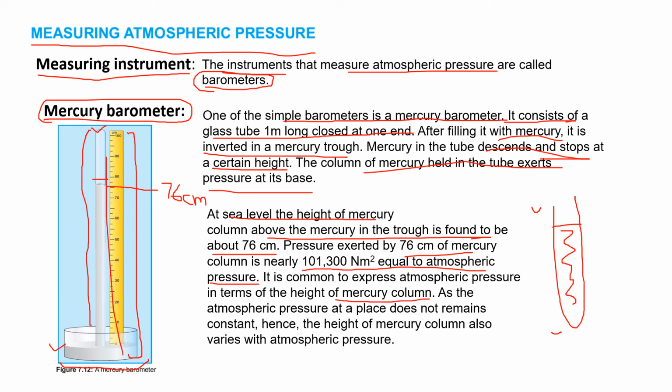As the atmospheric pressure at a place does not remain constant, the height of the mercury column also varies with the atmospheric pressure. So as we take this barometer above some height, the level of the mercury starts dropping, because at height the air is thinner and the pressure is also varying, right? So we can calculate the atmospheric pressure with the help of this barometer.